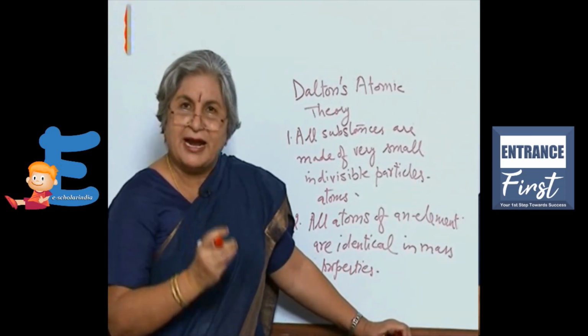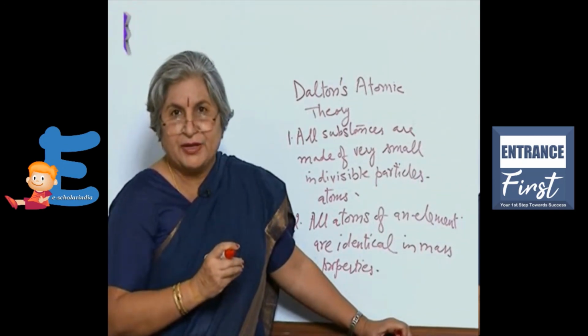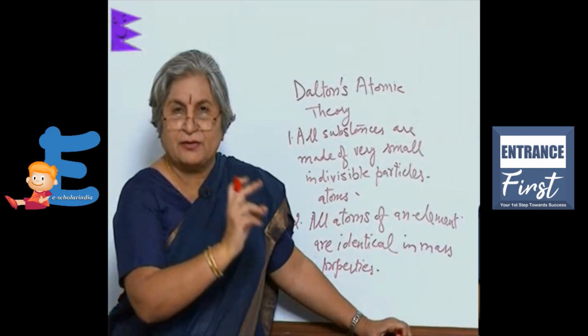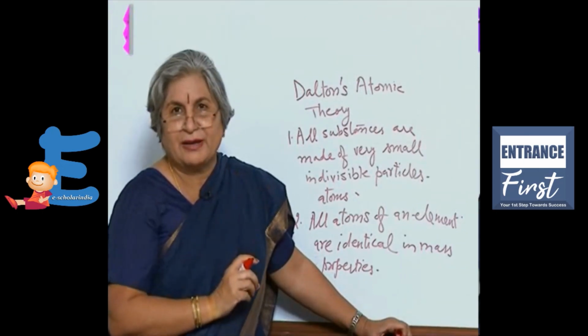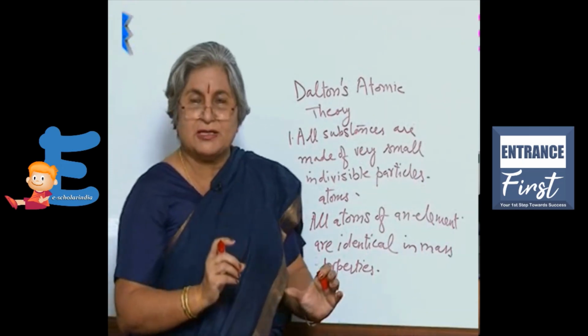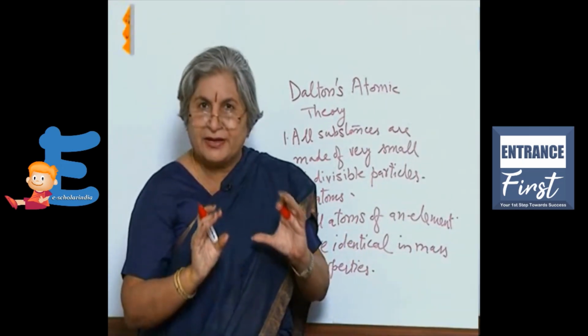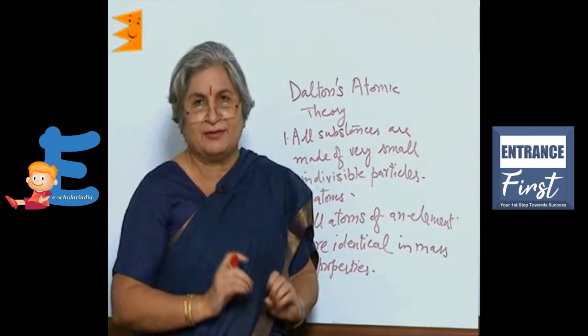For example, say you take the case of a family. All the members of that family will have some common features, right? So we can immediately identify that, okay, this person belongs to this family. So similarly, in an element also, it is not possible that some atoms would be different. There is a variation to this also, but we will come to that later.